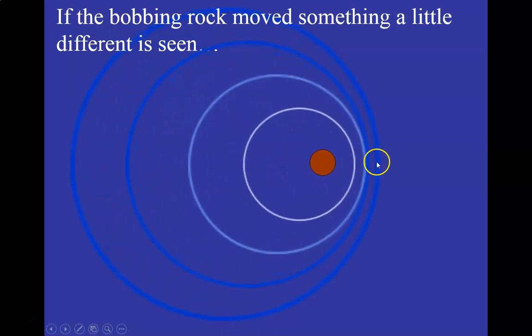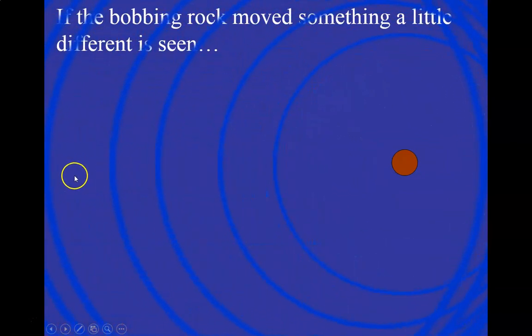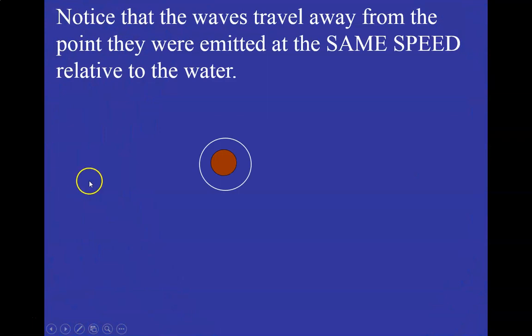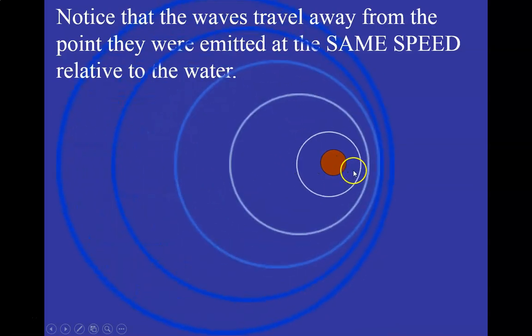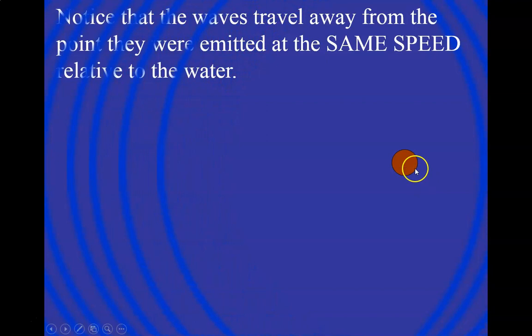You see that the waves bunch up on the side that it's moving towards, and you see that they're spread out away from the side that it's moving away from. Okay, now note that this does not speed up the wave, okay? It's just being emitted from a different location. The waves aren't traveling any faster because the wave speed only depends on the medium, which in this case is water.